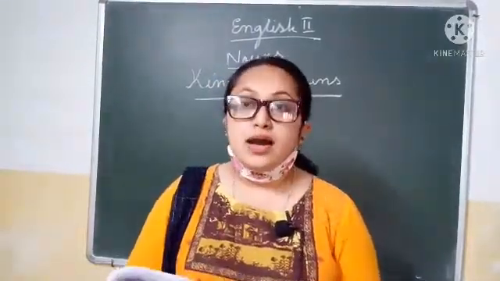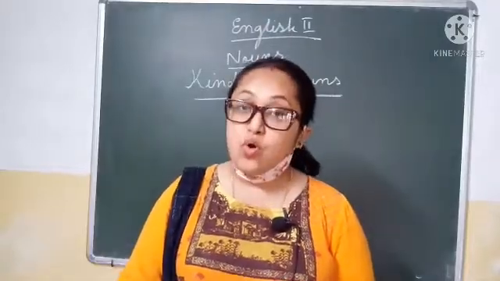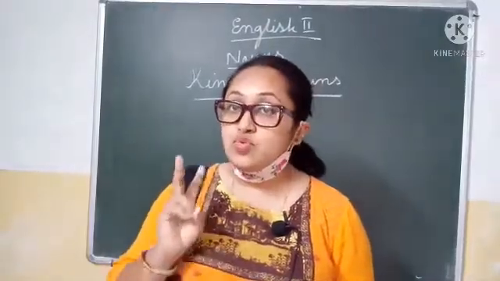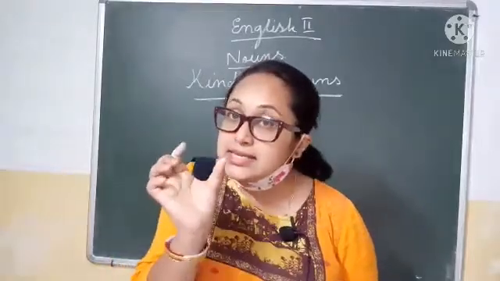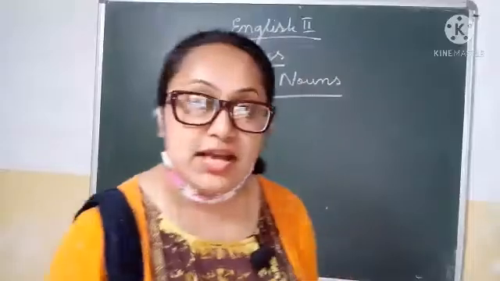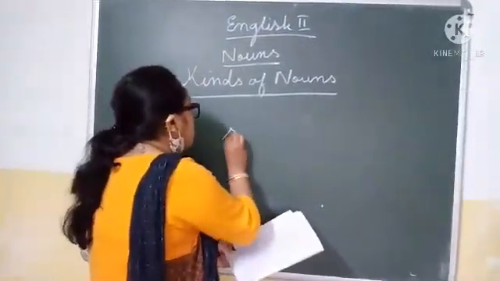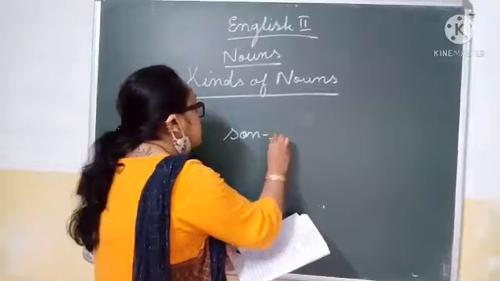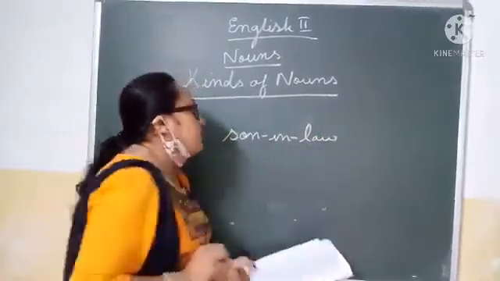Now coming to the compound nouns. Compound nouns are made of two or more words and they function as a single word. Example, suppose son-in-law.